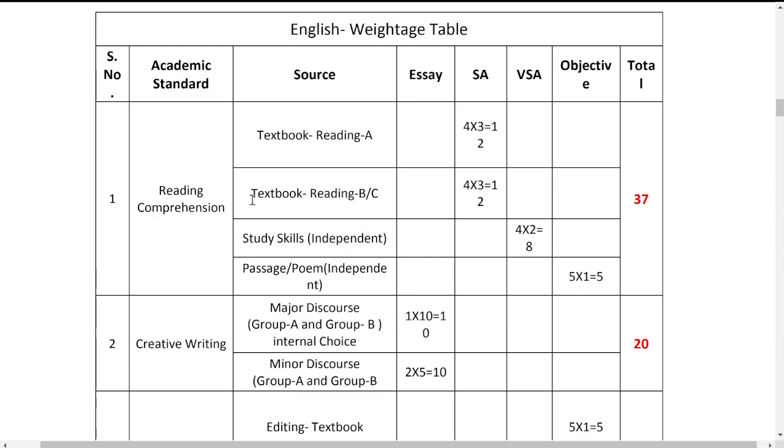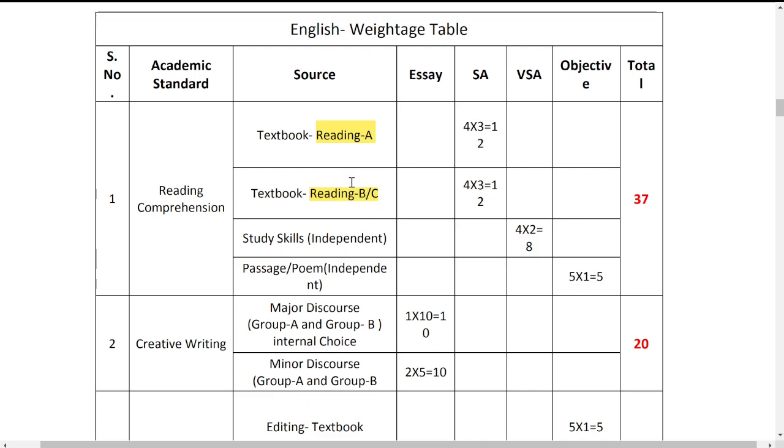Next, in the same section, we have another reading comprehension, but this one is from readings B and C. The above one is from reading A, and the below one is from reading B or C. Most probably it would be from C, because reading B consists of a poem. You all know that, right?